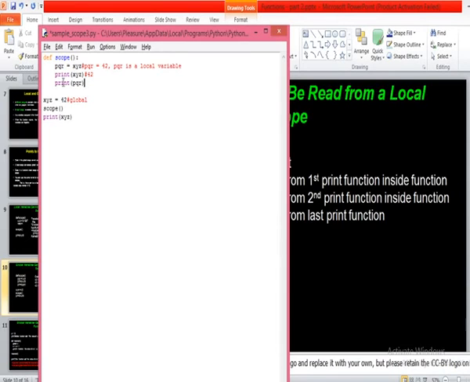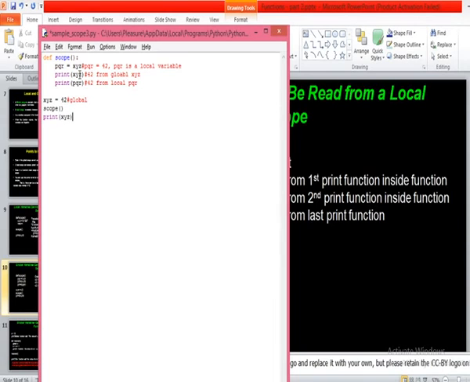Then print of PQR. Since PQR is a local variable of the function, there won't be any problem. That is also having the value 42, so we'll print 42 on the screen. So this 42 is from global XYZ, and this 42 is from local PQR. Are you getting my point?